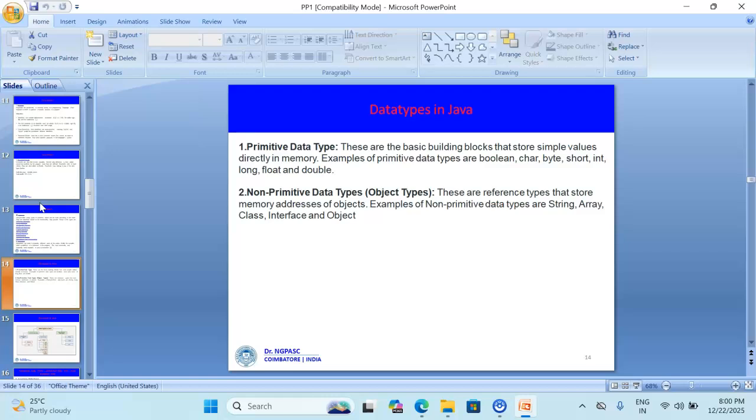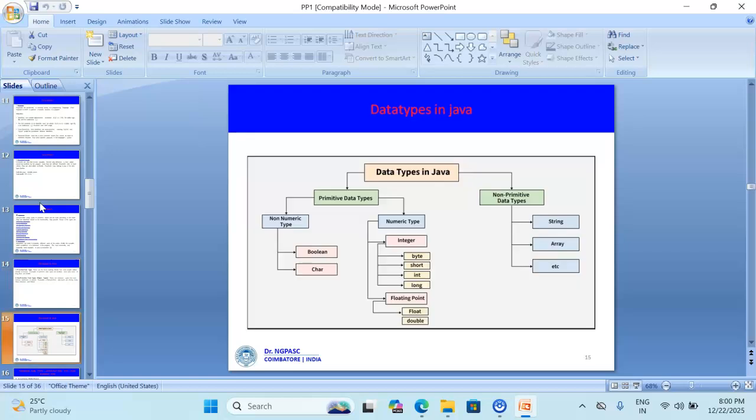Primitive data types are basic building blocks that store simple values directly in memory. For example, boolean, char, byte, short, int, long, float, and double. Next is non-primitive. These are reference types that store the memory address of the object. For example, string, array, class, interfaces, and objects are some examples of non-primitive data types.